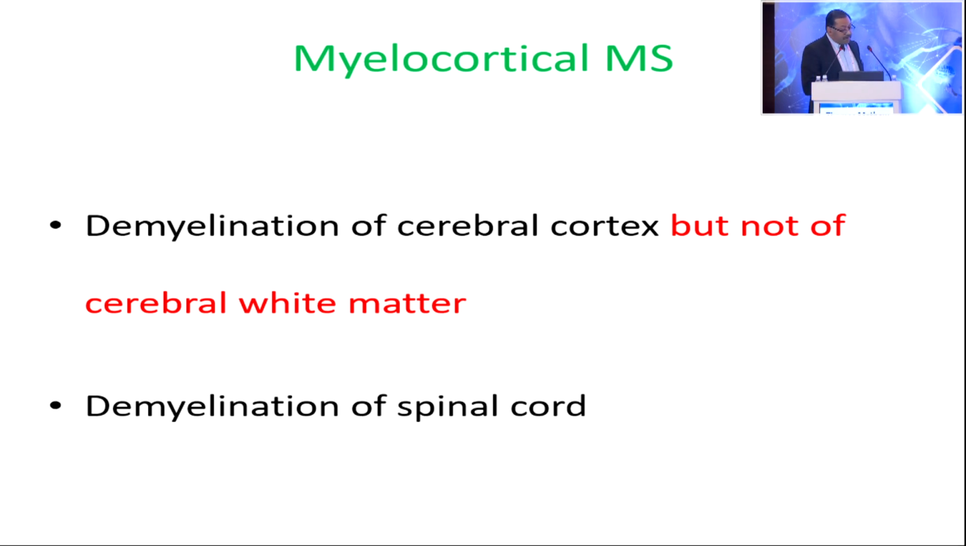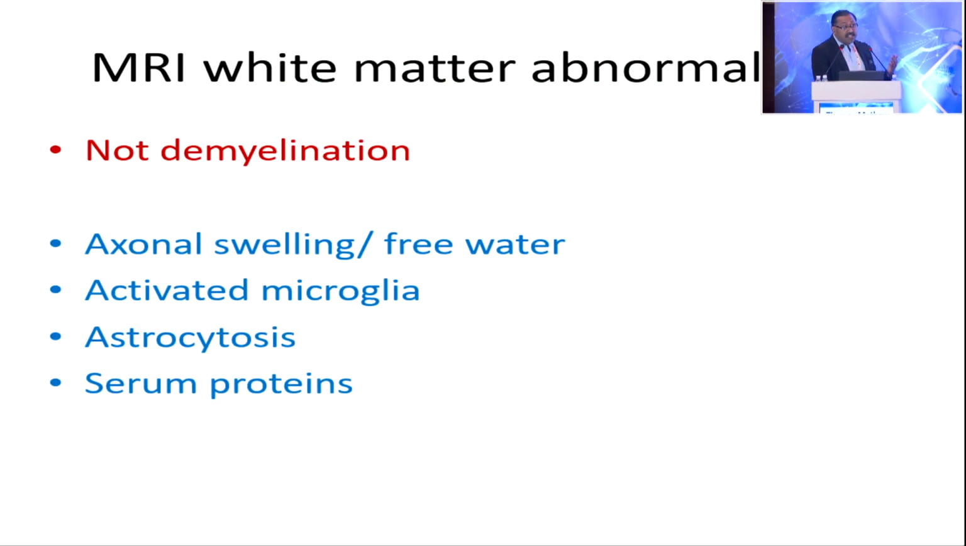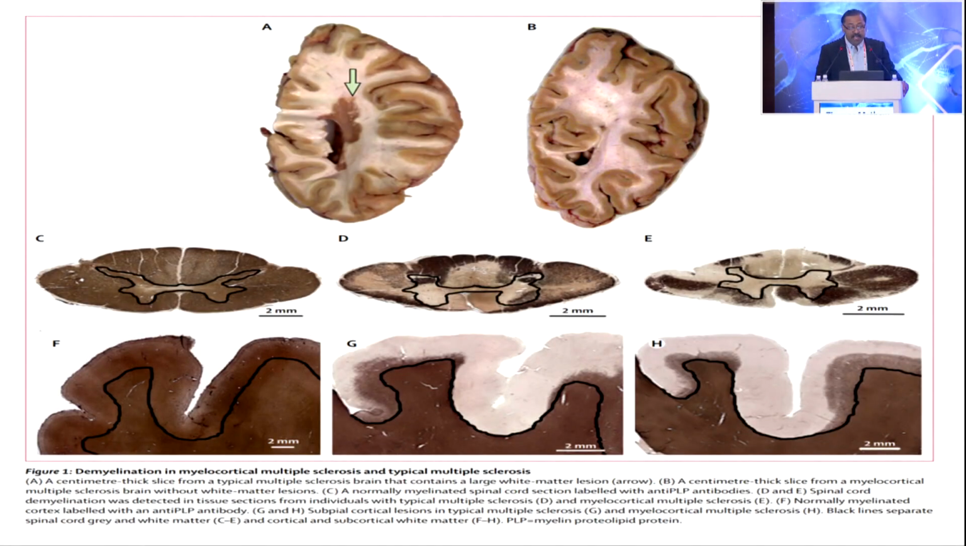In myelocortical MS, they found that there is demyelination in the cerebral cortex, but not in the cerebral white matter. So what we are seeing as hyperintensity in the white matter is not demyelination. They also found demyelination of the spinal cord. So you have cortical demyelination, you have spinal demyelination, but not in the white matter. Radiologically, what we are seeing is pathologically not demyelination. It is either axonal swelling, free water, microglia, astrocytosis, and serum proteins, which are causing these MRI abnormalities in this brain scan.